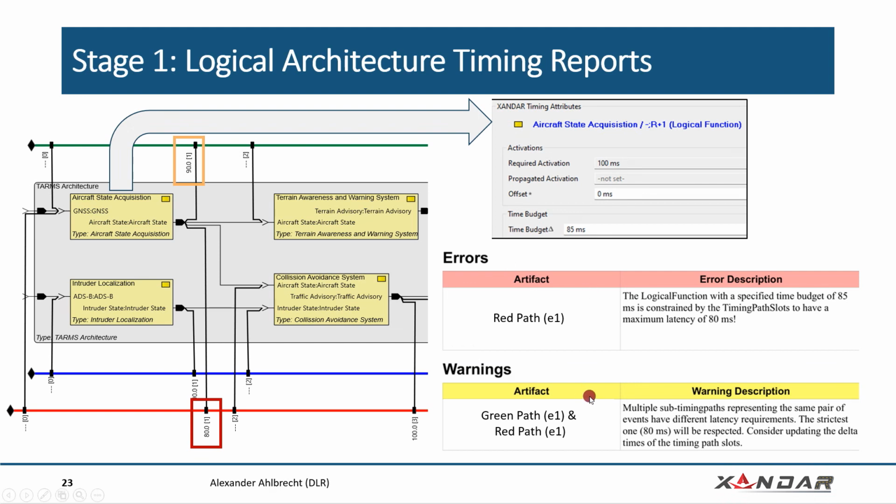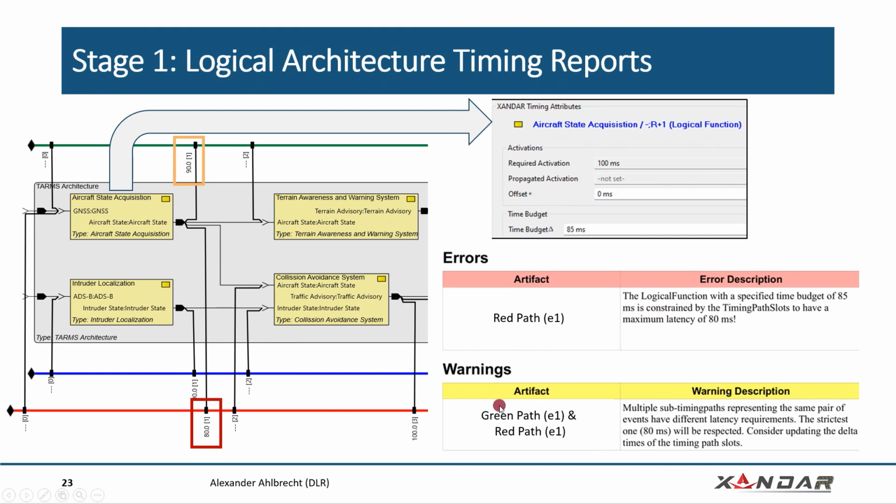And here we can see different errors pop up if we execute the validation functionality. First of all, we are informed that we have two timing requirements for the same component. So 80 milliseconds from the lower timing event chain and also 90 milliseconds from the upper green event chain. This means that we need to consider the strictest timing requirement, which is 80 milliseconds in this case.